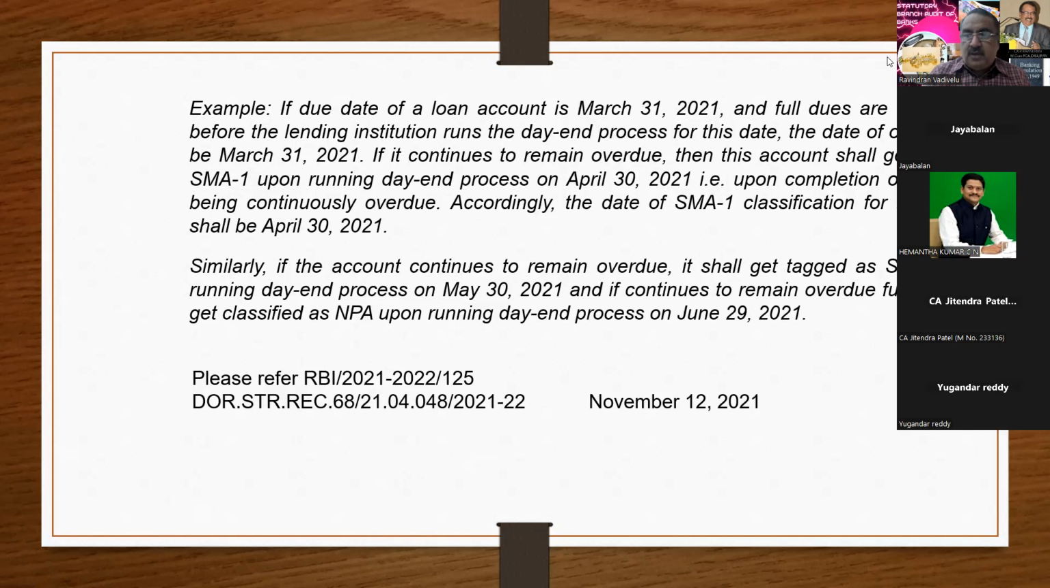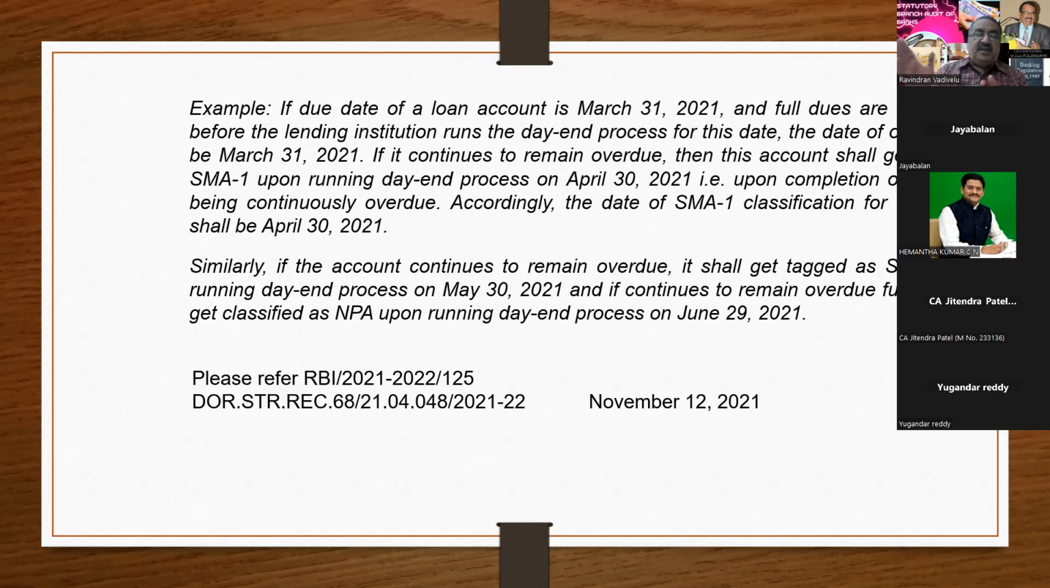If the due date of the loan is 31st March 21 and the full dues are not received, meaning the amount due on 31st March has not been received, and the lending institution runs the day-end process and says the overdue date shall be 31st March 21, that means today it is due and it is not paid. So you have to start the overdue from today. The overdue has to be calculated from the due date.